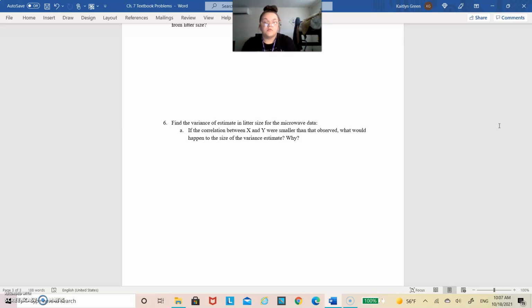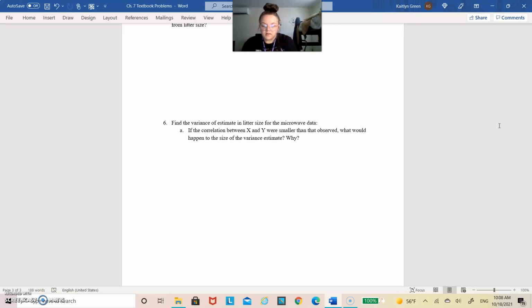Then A asks, if the correlation between x and y was smaller than observed, what would happen to the size of the variance estimate in y? So as we went over in the videos, as r decreases, the variance of the estimate will increase, because say r is a stronger value. Well, if it's a stronger value, that means that there's less outliers and less chance for it to be anything but a strong linear line.